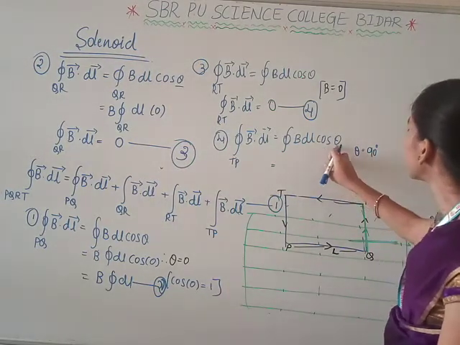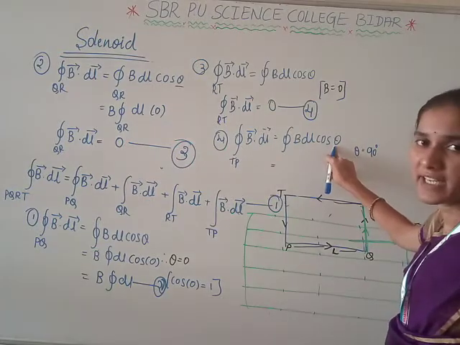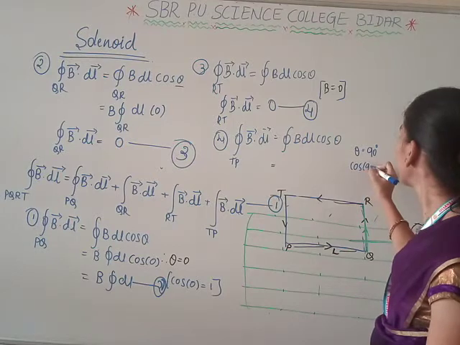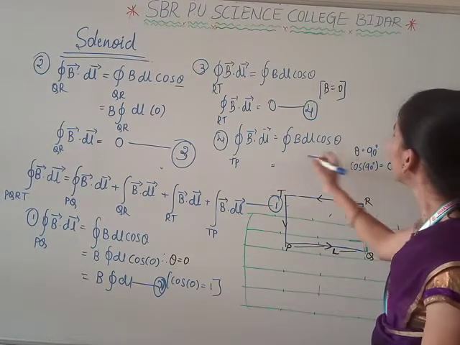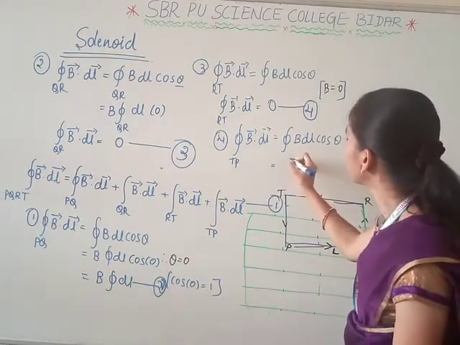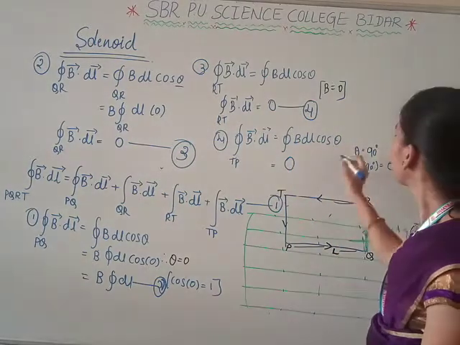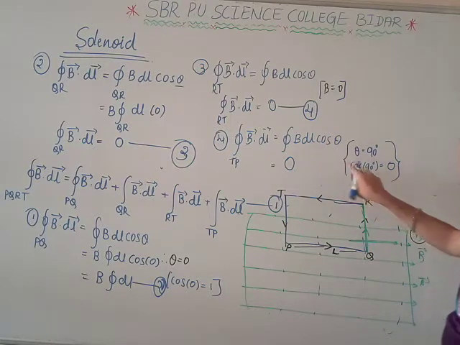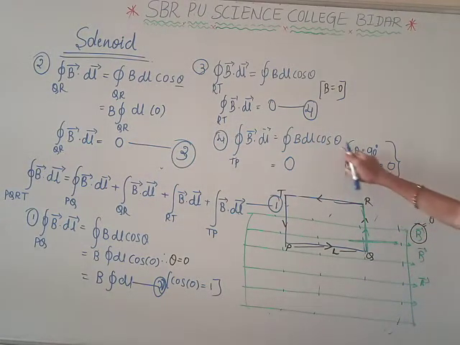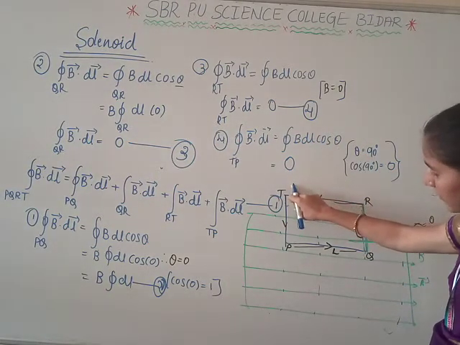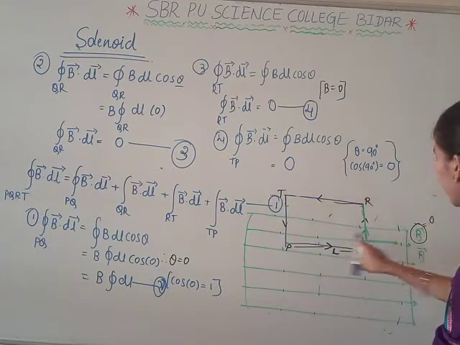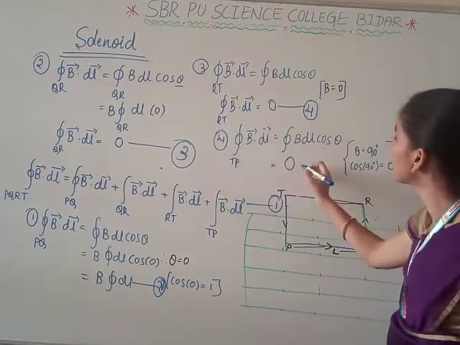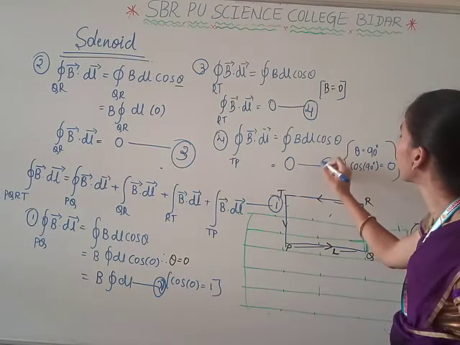When theta is 90 degrees, cos 90 degrees is 0, and the whole term becomes 0 here. Why is it 0? Because cos 90 is 0. How is it 90? The direction of current from T to P is perpendicular to the magnetic field. The whole term becomes 0. This is equation 5.